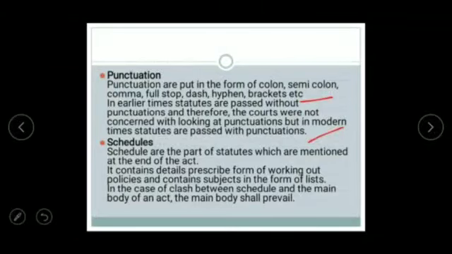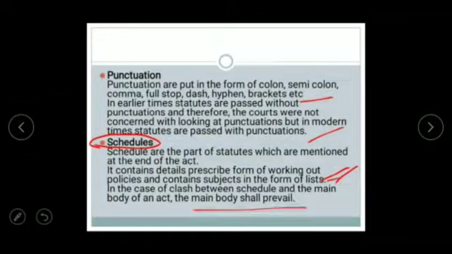Then schedules are part of a statute which are mentioned at the end of the act. They are always mentioned at the end of the act. They contain the detailed prescribed form of working out policy and contain subjects in the form of a list. And if there is a clash between the schedule and the main body of the act, the main body will prevail, obviously. So they are given at the end of the act.